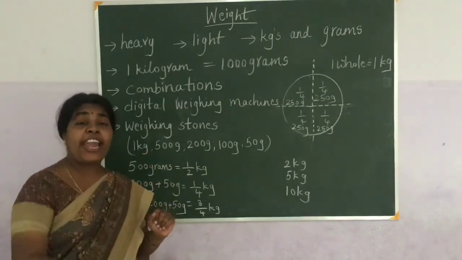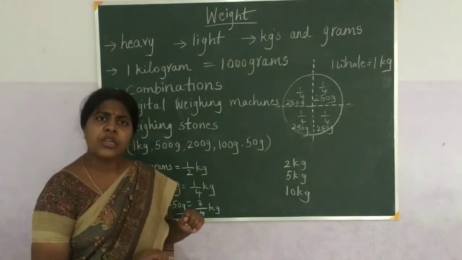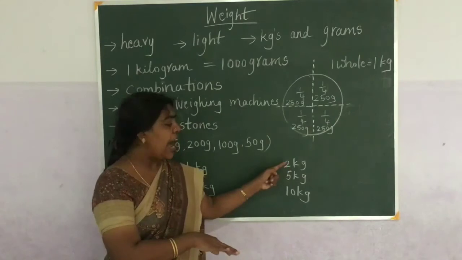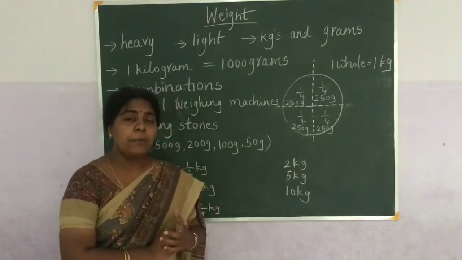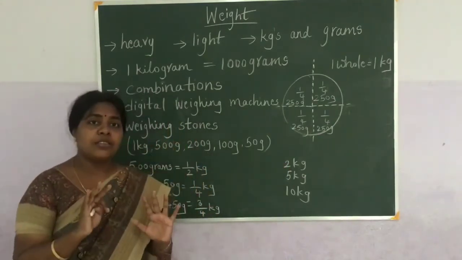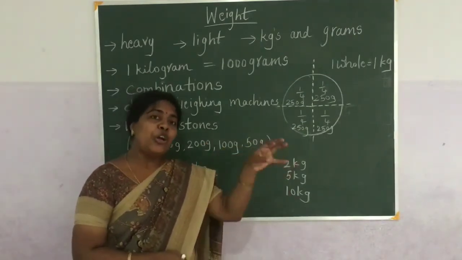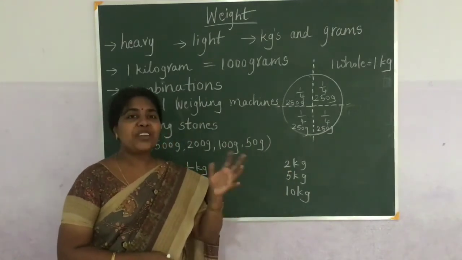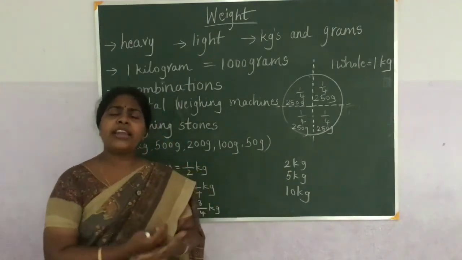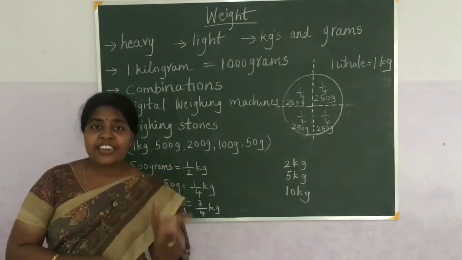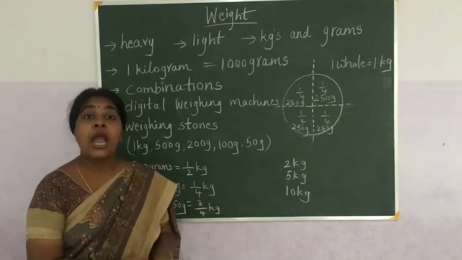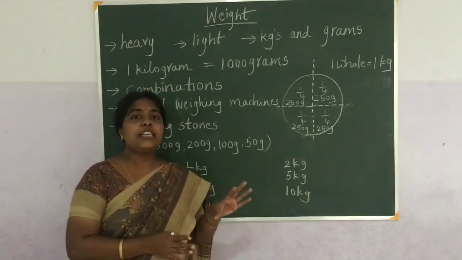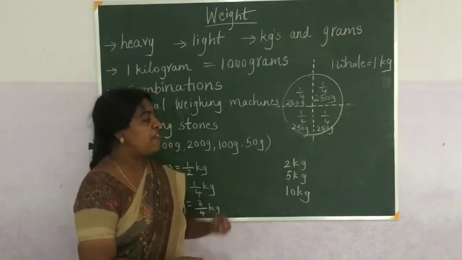But if you want 8 kgs of sugar, what can the shopkeeper do? He can use a 5 kg stone and a 2 kg stone, that is 7. But I want 8 kgs. So he will keep a 5 kg stone, a 2 kg stone and a 1 kg stone. So 5 plus 2 plus 1 is 8 kgs. So we can get 8 kgs. Here we are not using an 8 kg stone because we are not having an 8 kg stone. But instead of 8 kgs, we are dividing 8 kgs in terms of 5 kgs, 2 kgs and 1 kg.